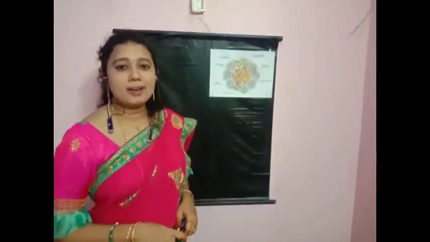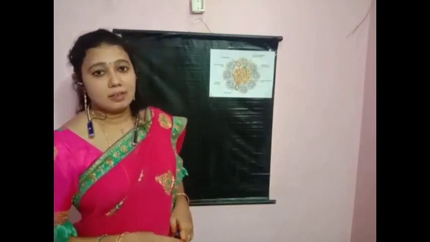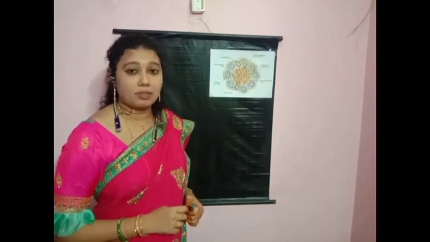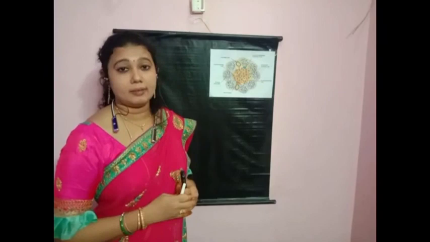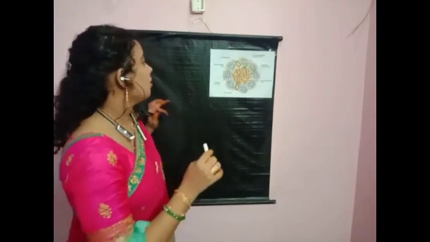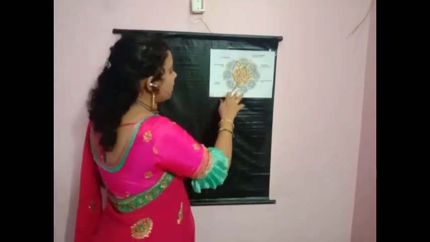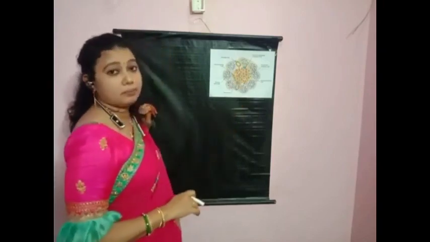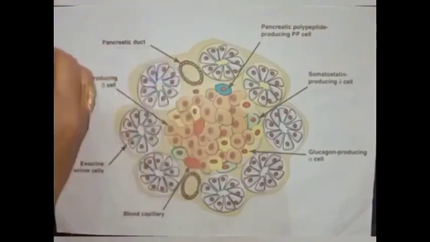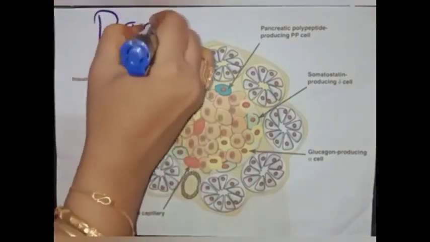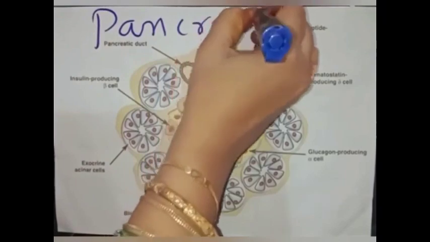So the next important gland is the pancreas, children. An important endocrine gland. How is its cell structure? We will see. This gland is called the mixed gland of the body, children. It belongs to both exocrine and endocrine glands. Let us see where the exocrine section is and where the endocrine section is. See, children, this is the pancreas.